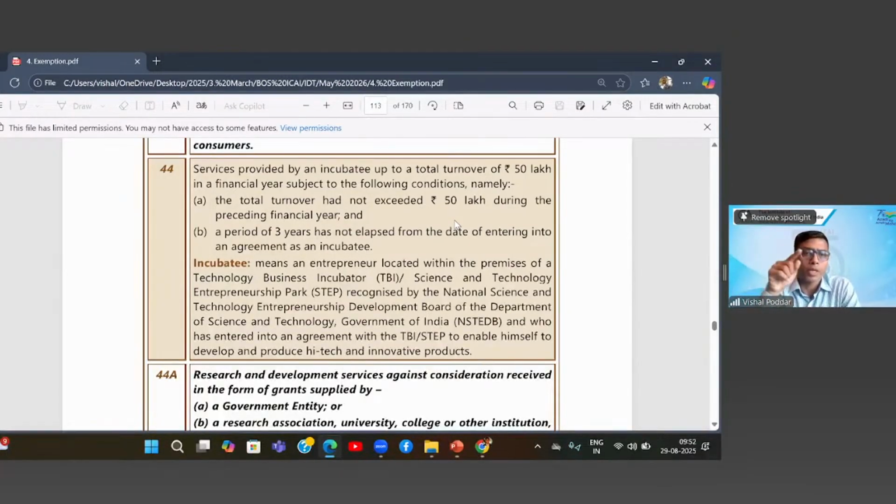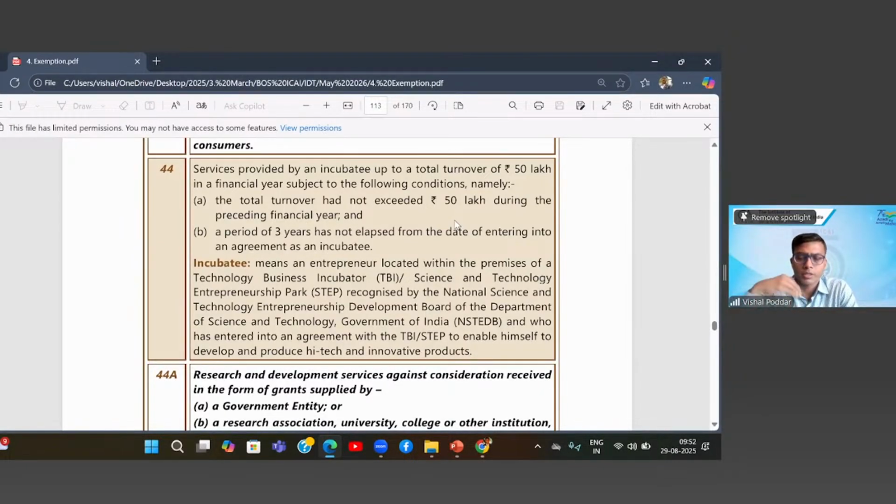Now here, what is exempt is the service provided by incubatees to the world. Firstly, there is an agreement between you and me whereby you are hiring that particular space, with all high-tech facilities including laptop systems, cloud, everything, for some monthly charge. That is also exempt, but that is afterwards.